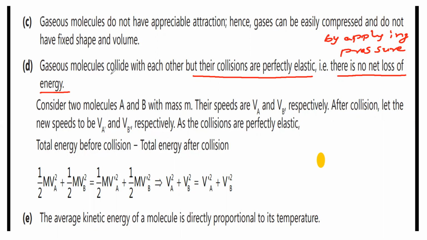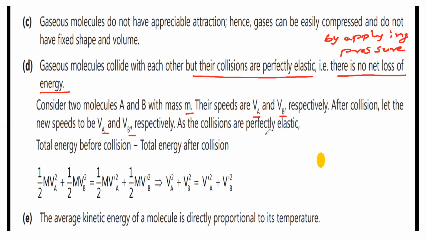Gas molecules collide with each other, but their collisions are perfectly elastic, with no net loss of energy. Suppose we consider two molecules A and B with mass m. Their speeds are vA and vB respectively. After collision, let the new speeds be vA dash and vB dash respectively.